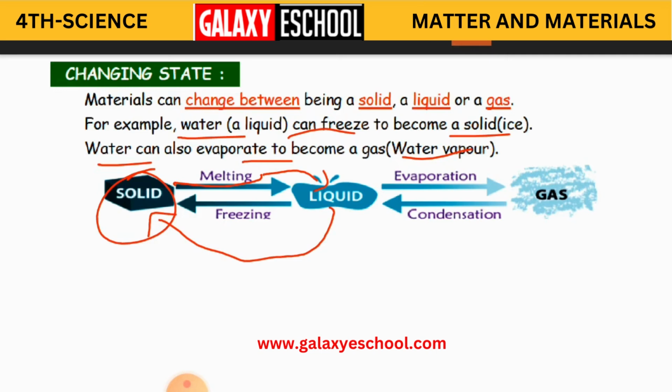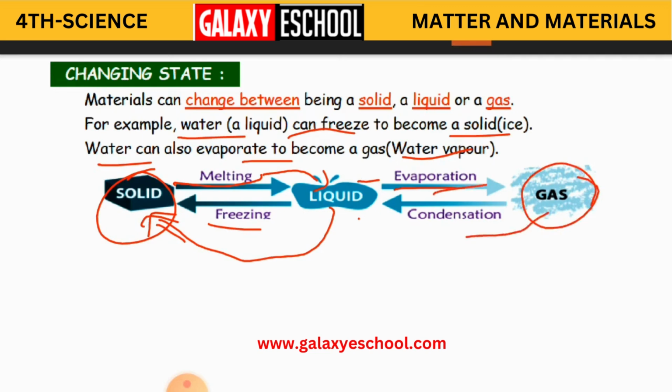So now remember, a solid, when you melt it, becomes liquid. Again, a liquid, when you freeze it, becomes solid. And a liquid, when evaporated, when exposed to heat, becomes gas.